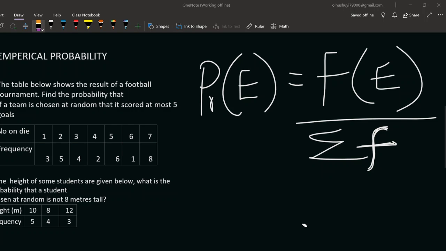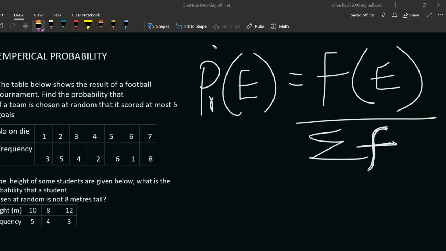We talk about empirical probability. Now, another name for empirical is practical, or experimental. So it's different from the first video I made on probability. That was just a kind of probability where you don't need to carry out any experiment before you can calculate. Though I wrote this formula for you in that video just to prepare your mind. This is the formula we follow when we solve under empirical probability.